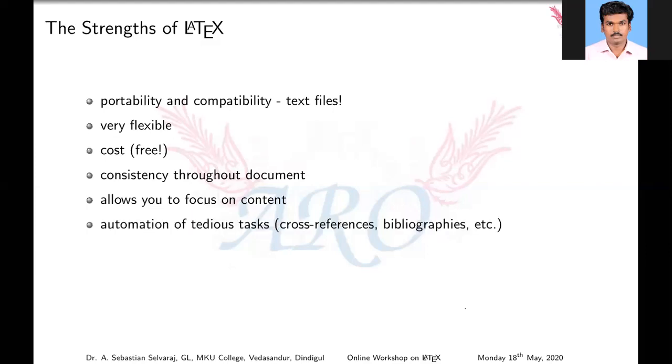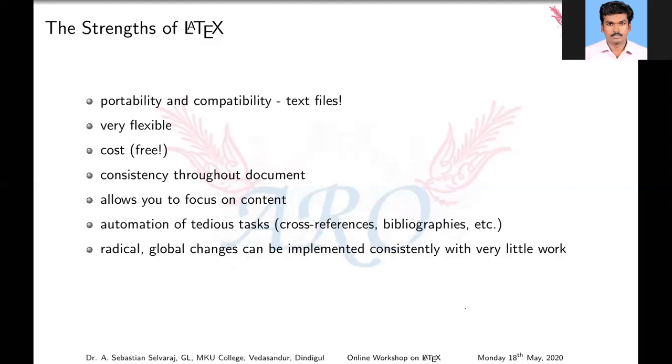That's enough. Automation of the works. Yes, cross references insertion, table insertion, referring to equations. That's automation here. Okay. So radical and global changes. Yes. Suppose you want to remove one theorem or rename your theorem, we are changing only one.